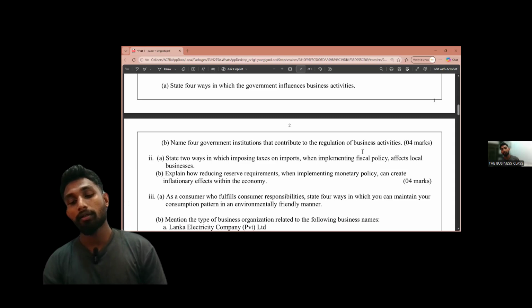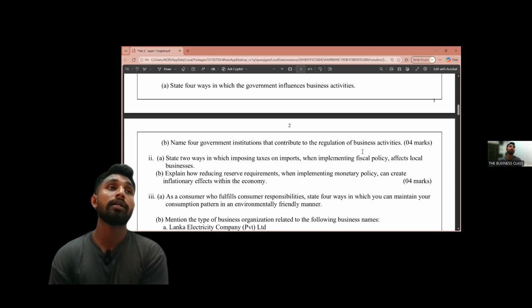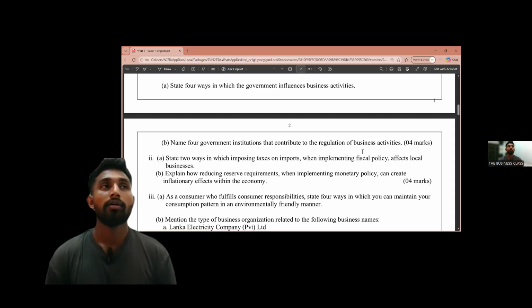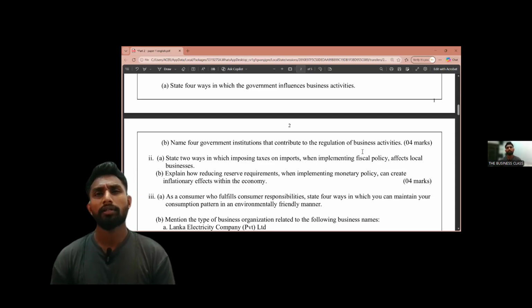Then another organization like the Sri Lanka Standards Institution, SLSI, which gives standards to products or services.